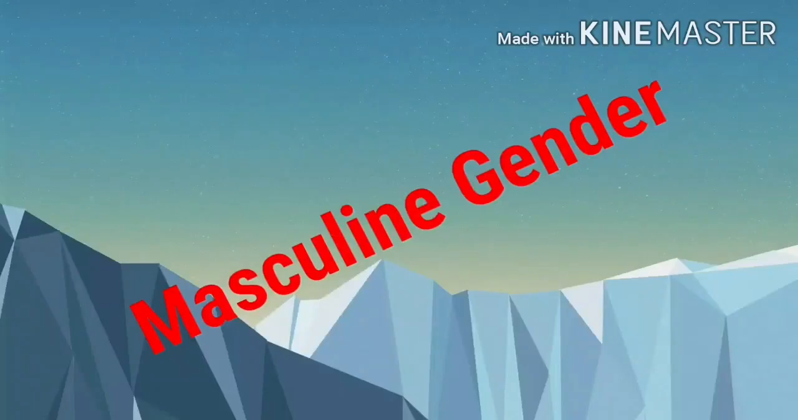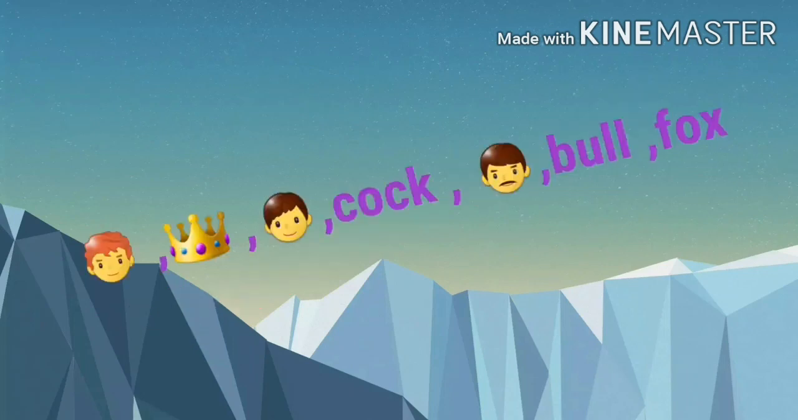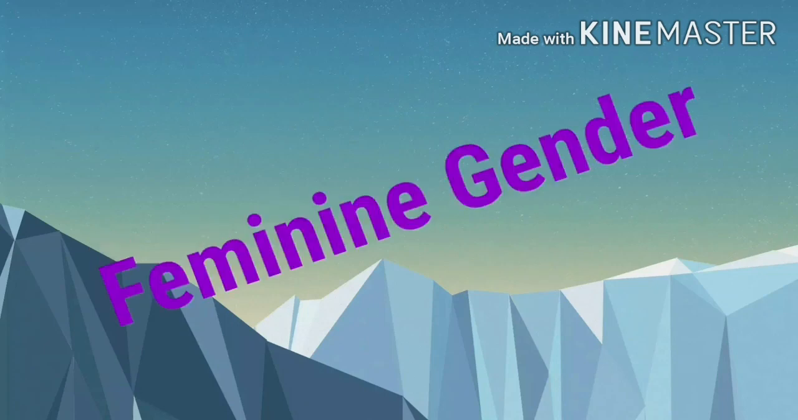First one, masculine gender. A noun that shows male subtype is known as masculine gender. So it refers to words for a male figure or male member of a species. See the example: man, king, boy, cock, father, bull, fox, which refers to the male animals. Okay, so these are nouns that refer to humans or animals that are male or of the masculine gender.